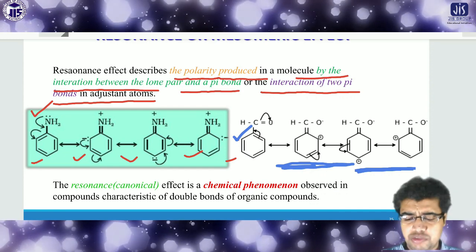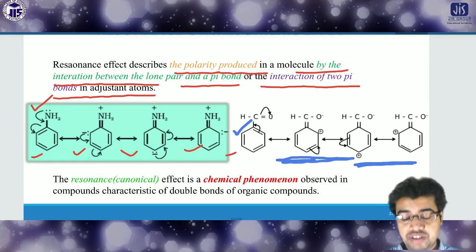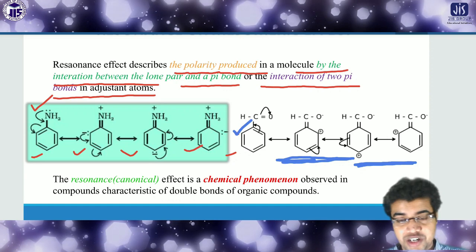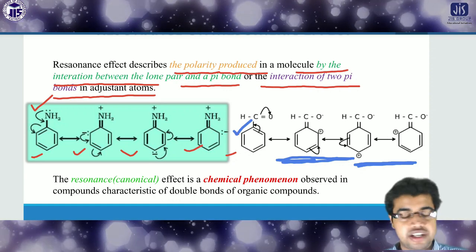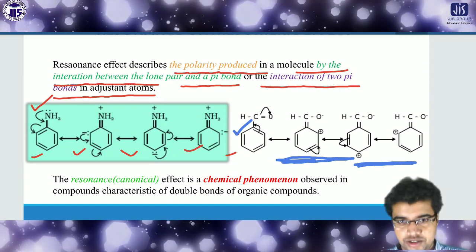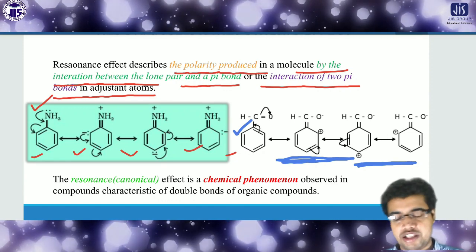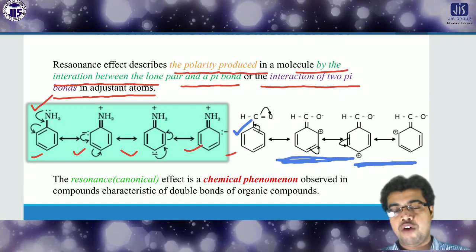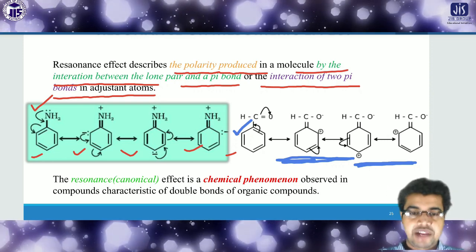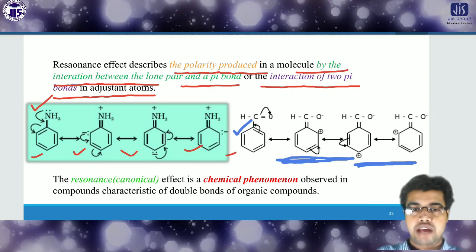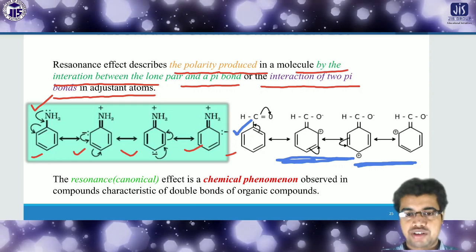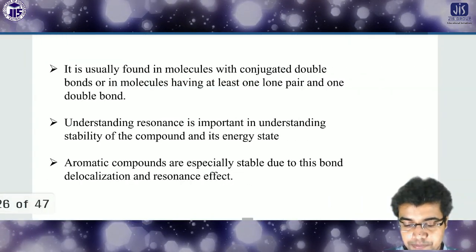It is very simple: without the double bond, how is it possible to get resonance? So there should be a double bond and it should be conjugated. Conjugation means double bonds will be one after another, otherwise it is not possible. As long as double bonds are available one after another, up to that point resonance is possible.